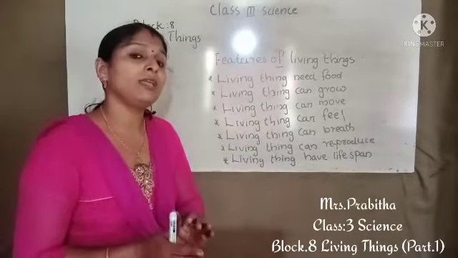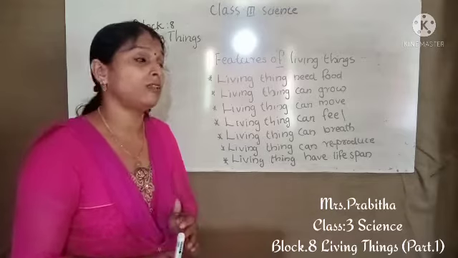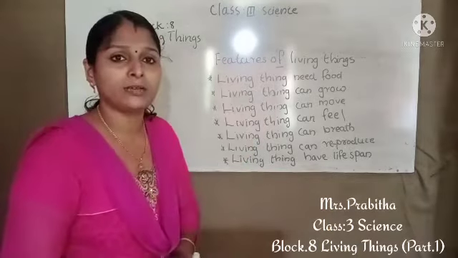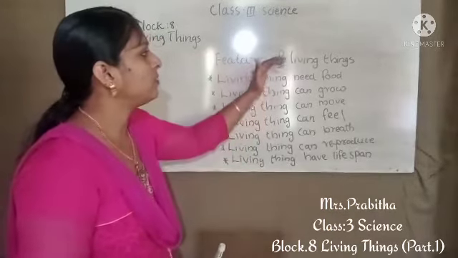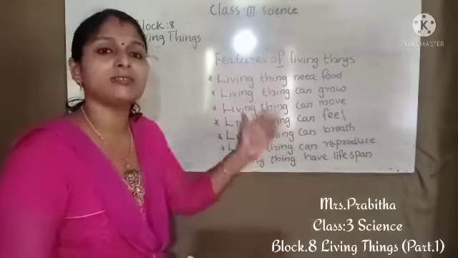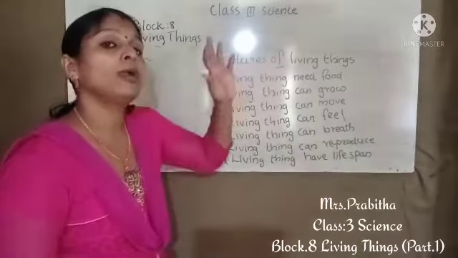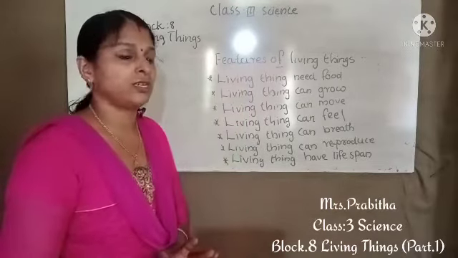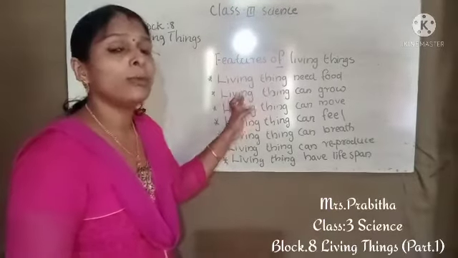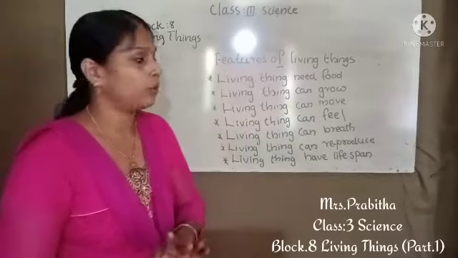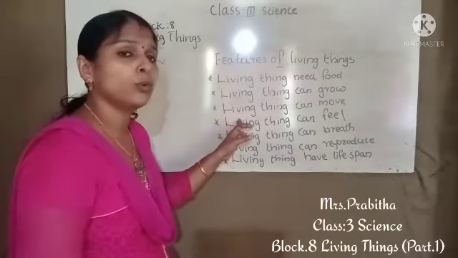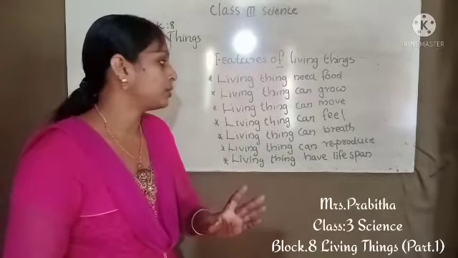So how can we differentiate living things and non-living things? Just the opposite of the features of living things is non-living things. Living things need food, non-living things have no need of food. Living things can grow, but non-living things cannot grow. Living things can move, non-living things cannot move.